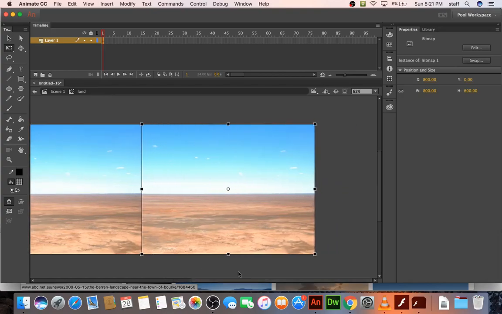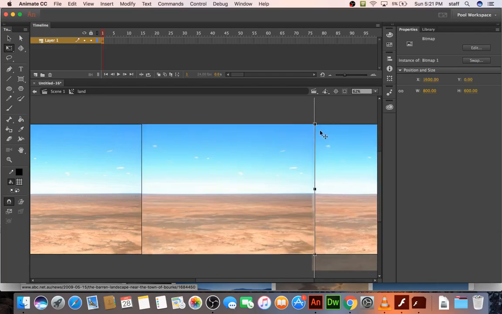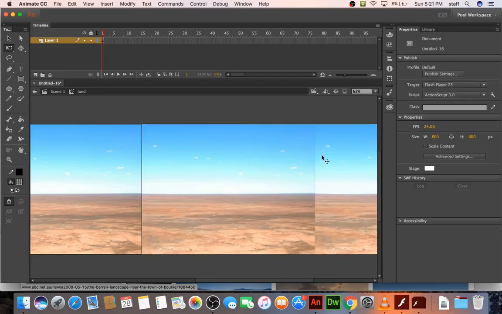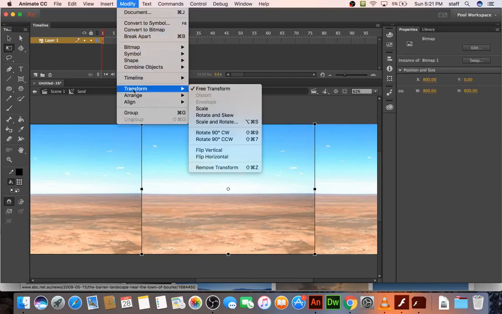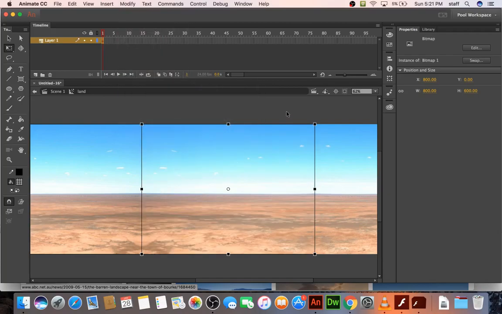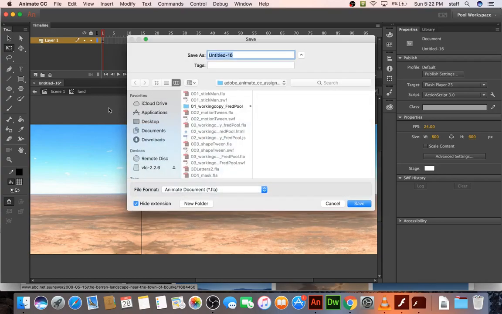Let's scroll to the right and option-drag another copy, align it, and now you'll notice you can really see the seams. But if you take the middle one and do transform, flip horizontal, it's actually not obvious where the seam is. I mean, if you really look, you can tell that it's a mirrored image, but otherwise it's hard to tell. By the way, let's save this as infinite scroll background.